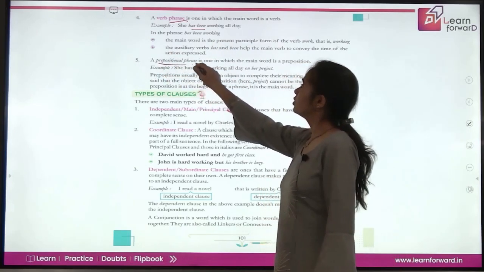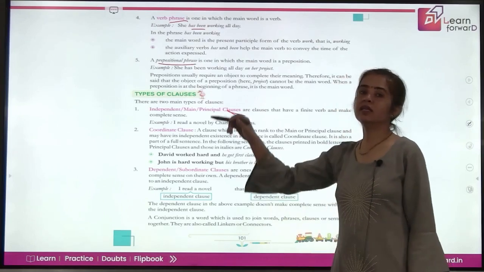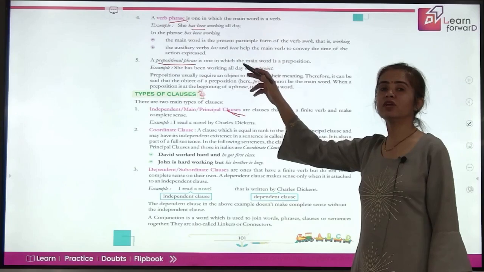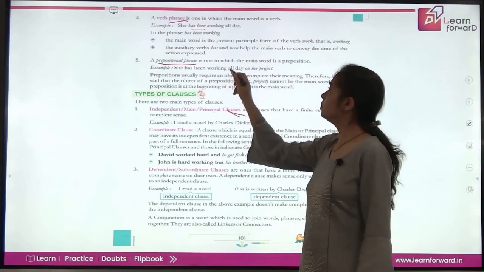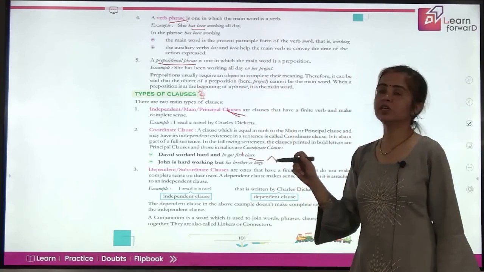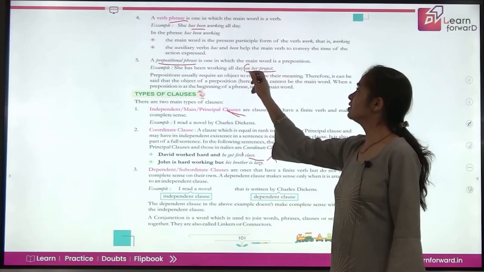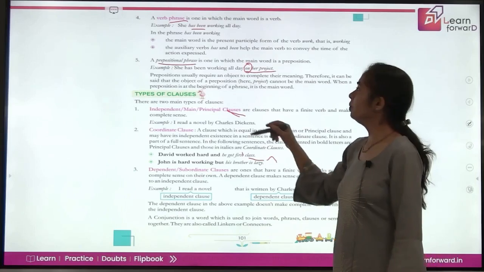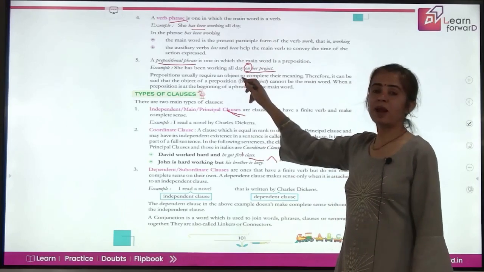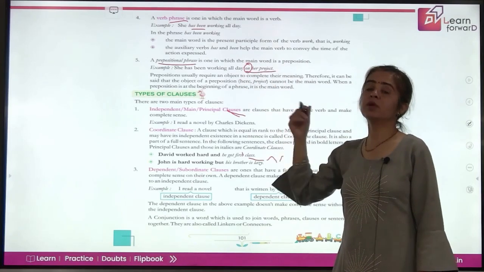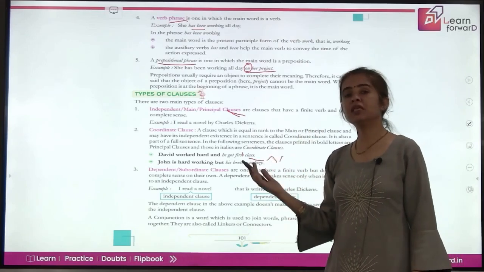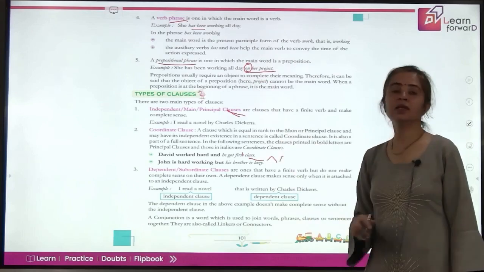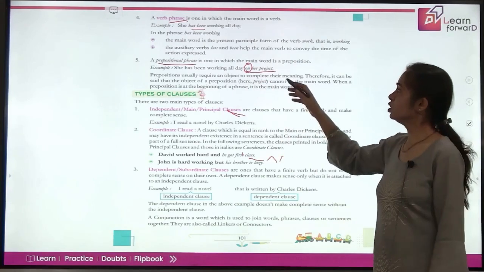Next is the prepositional phrase. Now here in the prepositional phrase, the main word, the head of the phrase, is a preposition. Like she has been working all day on her project. If you say it like this, the phrase is starting with a preposition. So the preposition here is the main head. So this preposition along with its object, because prepositions need an object to complete them. So on her project, this becomes your prepositional phrase.